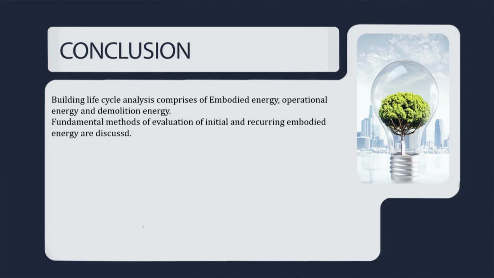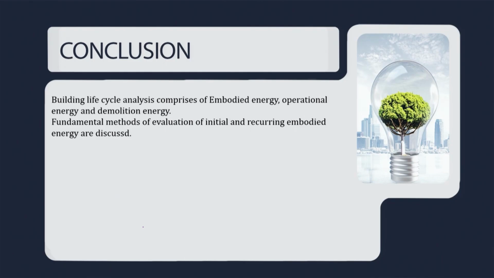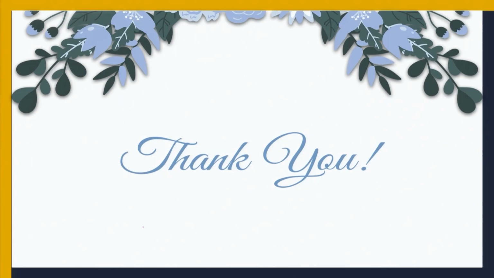I will go back to the reference section again. All the papers which I have referred to here are mentioned: Asif's paper, Ramesh paper and the Adelbarth paper. You can go through these and gain more knowledge on the embodied energy calculations and this mapping. Thank you very much.